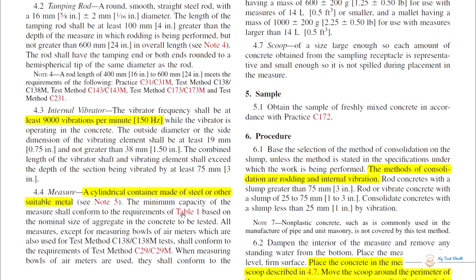The measure is a cylindrical container made of steel or other suitable metal.